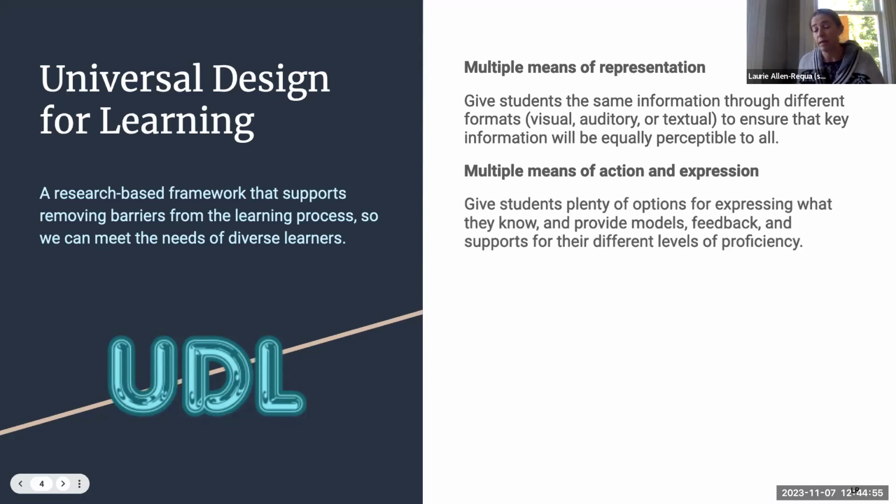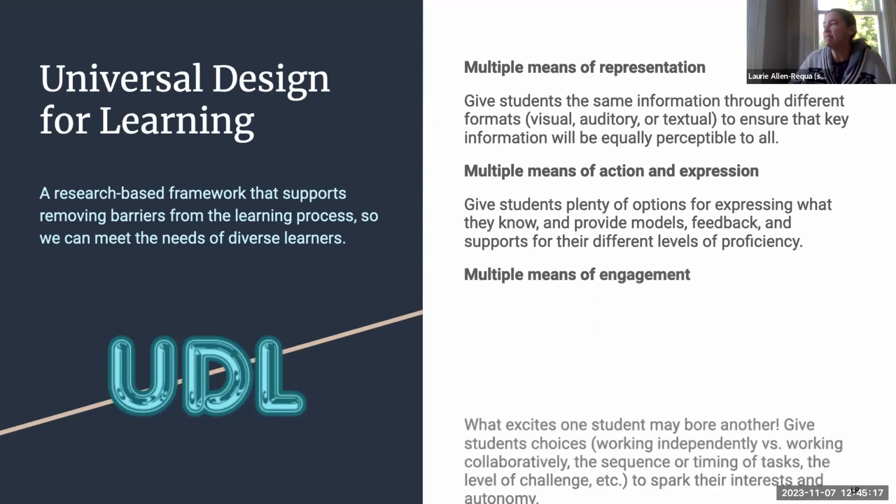They can do a little video or an audio recording. So this gives them options for expressing what they know, but then you have to make sure it provides models, feedback, and supports for their different levels of proficiency. And that's where rubrics come in really nice in Canvas.